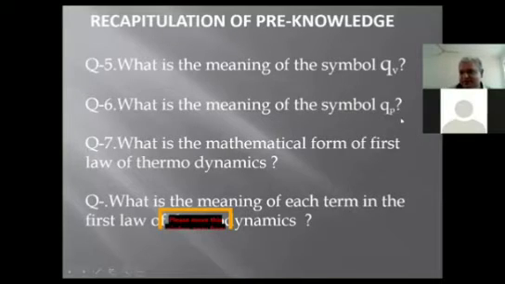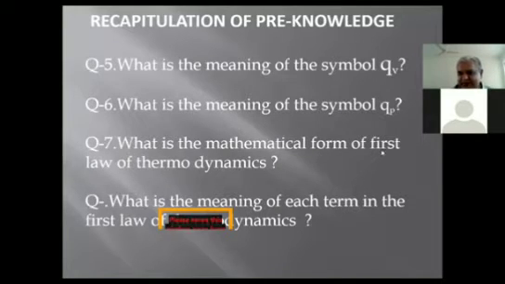What is the meaning of the symbol QP? QP means heat exchanged at constant pressure. QP means heat exchange at constant pressure. Wonderful. Anurag, you answered again. All of you are requested to answer and participate in the class discussion, dear students.